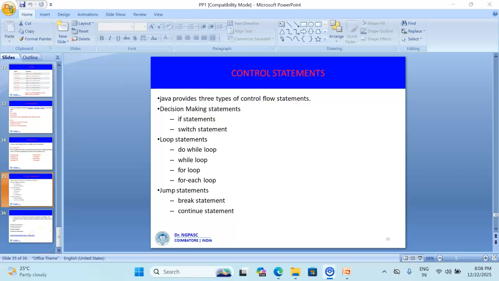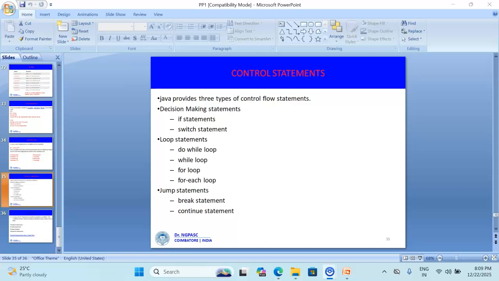Next, we are going to see about the control statements. Actually, these control statements are the tools that allow you to control the flow of your program execution. By default, a Java program runs line by line. These control statements allow you to skip a section, or repeat a section, or jump to a different part of the code based on conditions. Here, we have three main categories, that is decision making, looping statements, and jump statements.